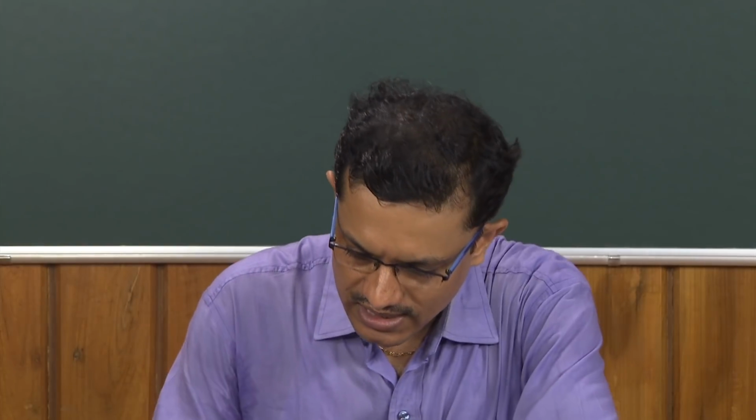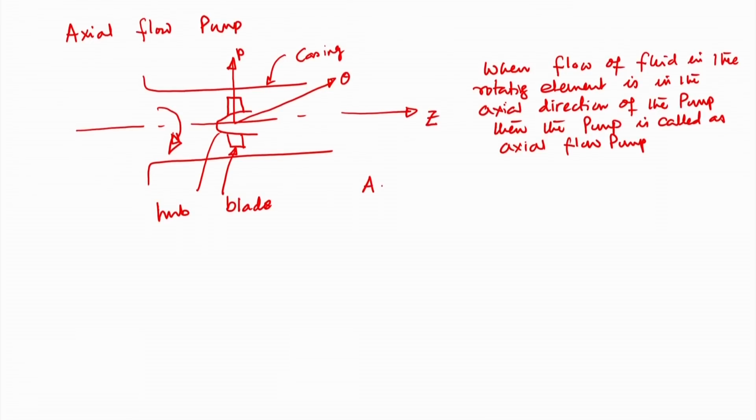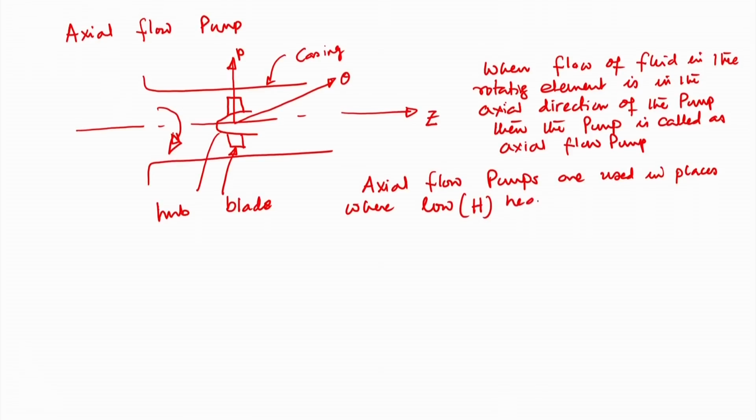Axial flow pumps are used, very important. Axial flow pumps are used in places where you require low head but high discharge, or high flow rate.